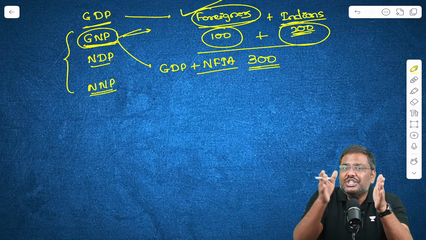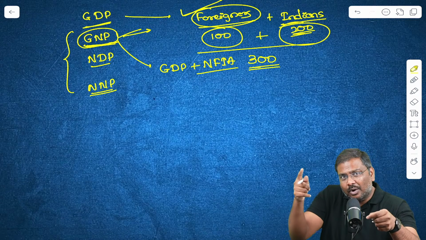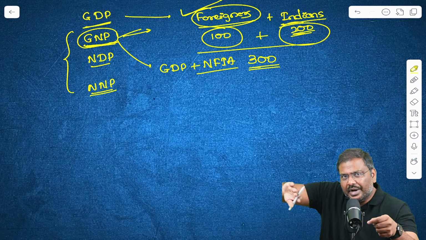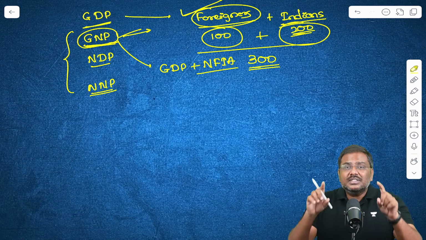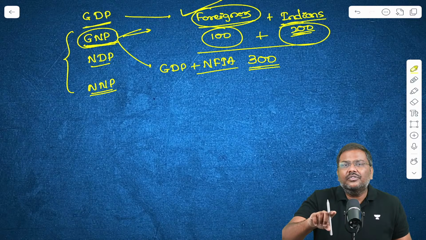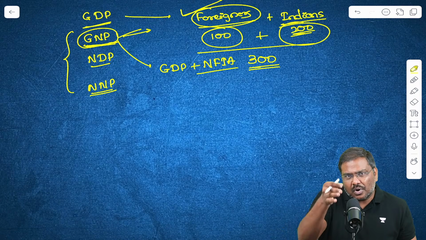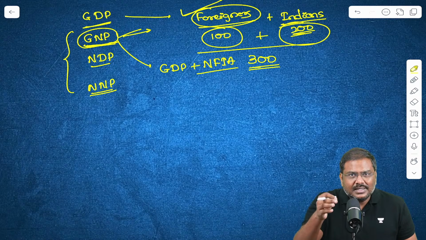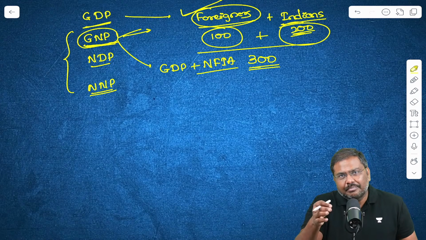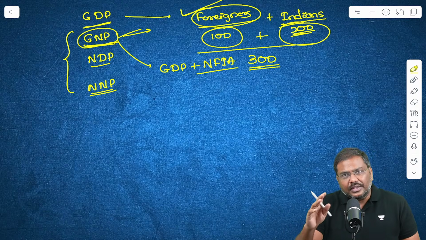When you calculate GDP, I repeat, when you calculate GDP, because the production is happening outside India, you exclude it. But when you calculate GNP, because this has been done by the resident of India, irrespective whether in India or outside India, because the production has been done by the resident of India, you will count it as the part of GNP. Is everybody okay? You will be counting this as part of GNP.